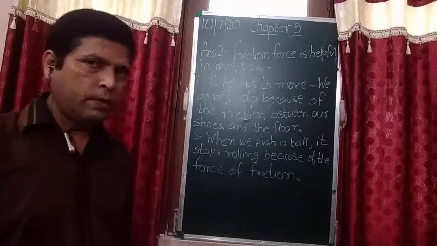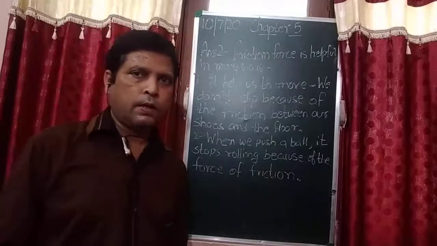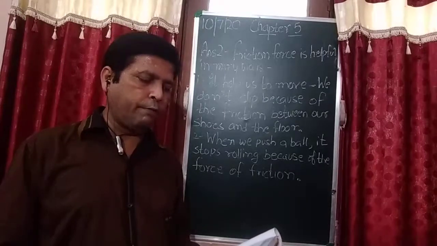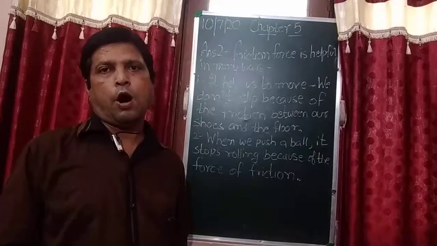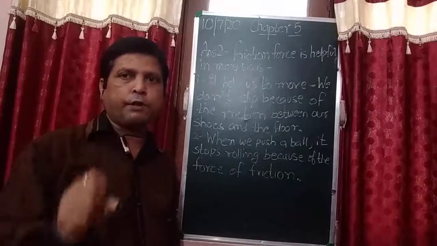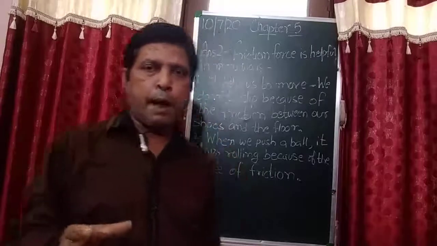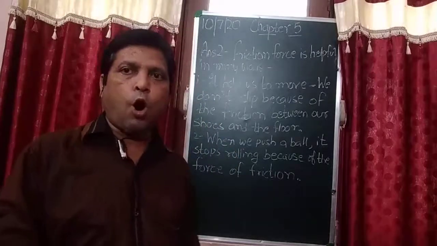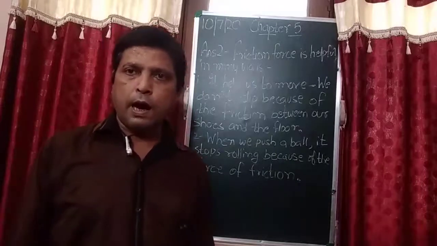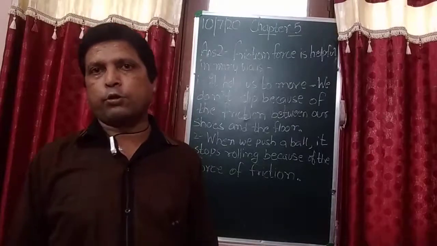Now student, let's discuss the third question. Why are we able to walk on earth? How are we able to walk on the earth, student? Because we know that we are living on the surface of the earth, and there is a force which is applied by the center of the earth on all the objects which are on the surface of the earth, and this force is known as gravitational force.